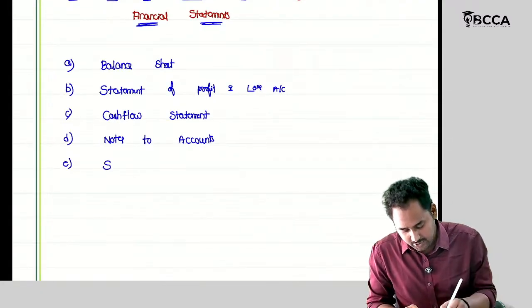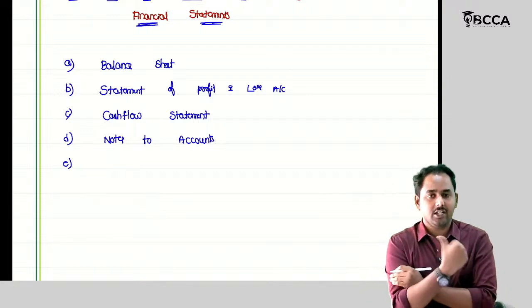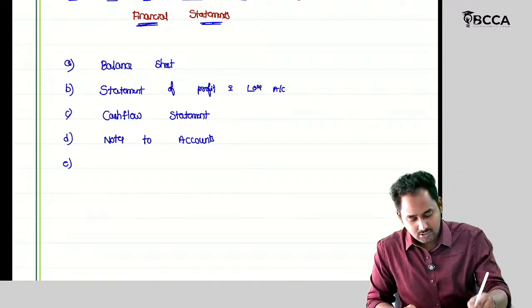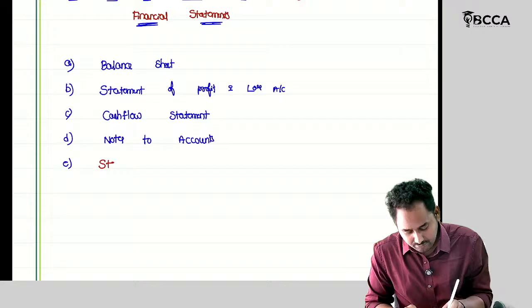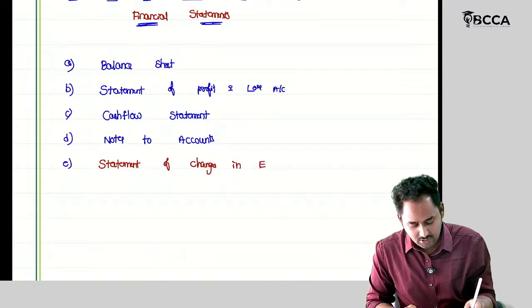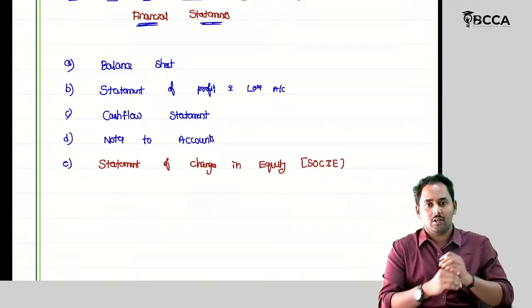Next element is an important aspect with respect to Ind AS. All these four aspects are already covered in accounting standards. But what is the new aspect here? Statement of changes in equity. So shortly we can call it SOCIE.